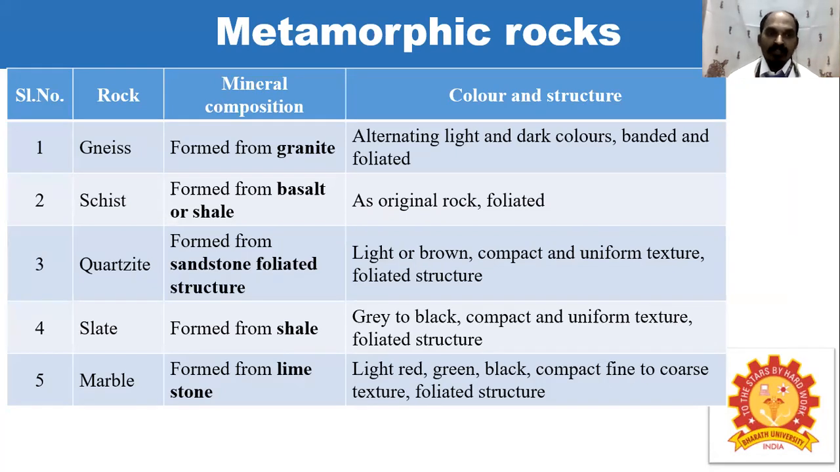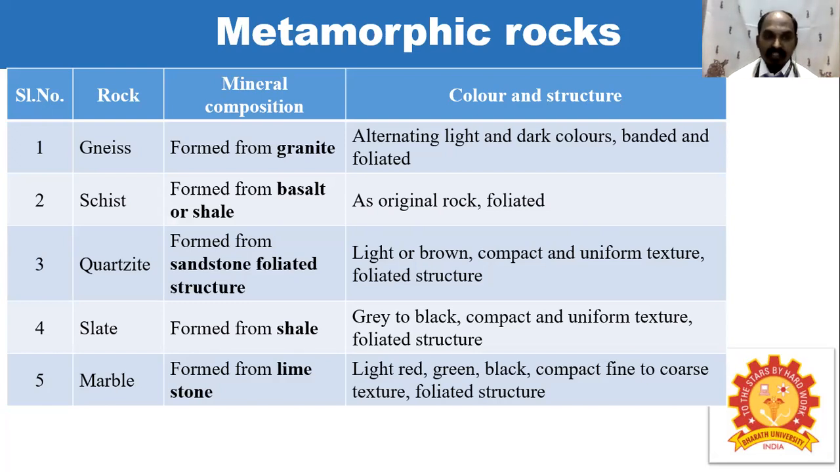So for the metamorphic rocks, there are always five different rocks. One is gneiss, schist, quartzite, slate, and the last one is marble. The gneiss has a mineral composition formed from granite, and it is light and darker in color, then banded and foliated in structure. The next one is schist. Schist is formed from basalt or shale. The original rock is foliated, and the structure is foliated in nature.